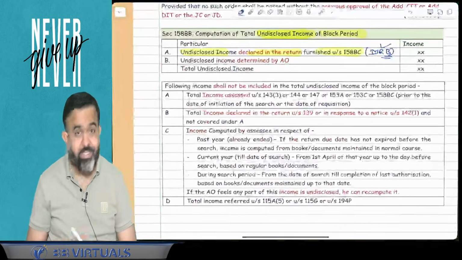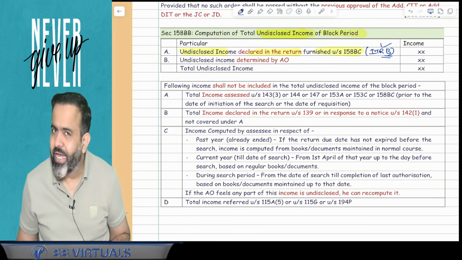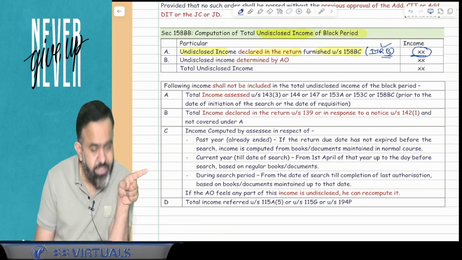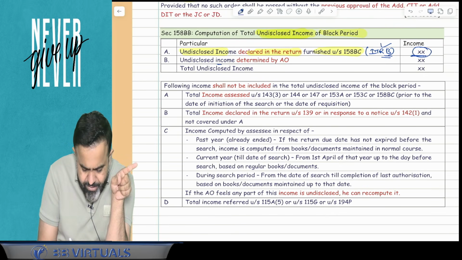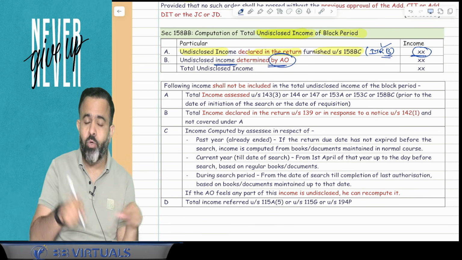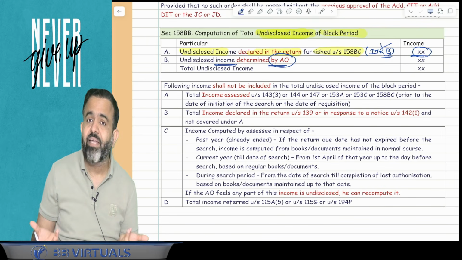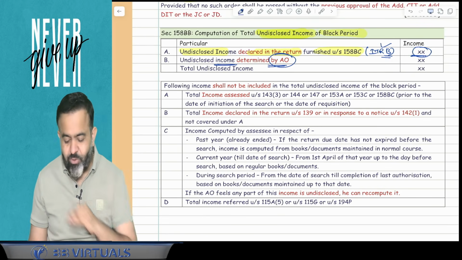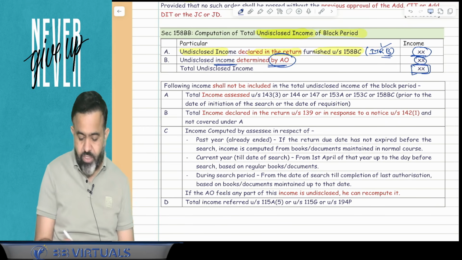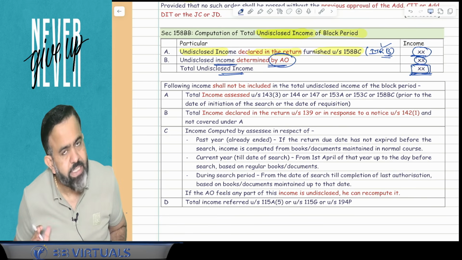And guys, will the assessee declare all the undisclosed income? Is the assessee that honest? The answer is no. So whatever undisclosed income the assessee declares in the return ITRB, or the undisclosed income determined by the AO. So the AO will also have some evidence. The AO also conducted the raid. So he has all the material gathered by the AO. The AO has the evidence. So the AO will also compute the undisclosed income. So guys, the total of this will be treated as your total undisclosed income. And on this total undisclosed income, you are required to pay tax at the rate of 60%.